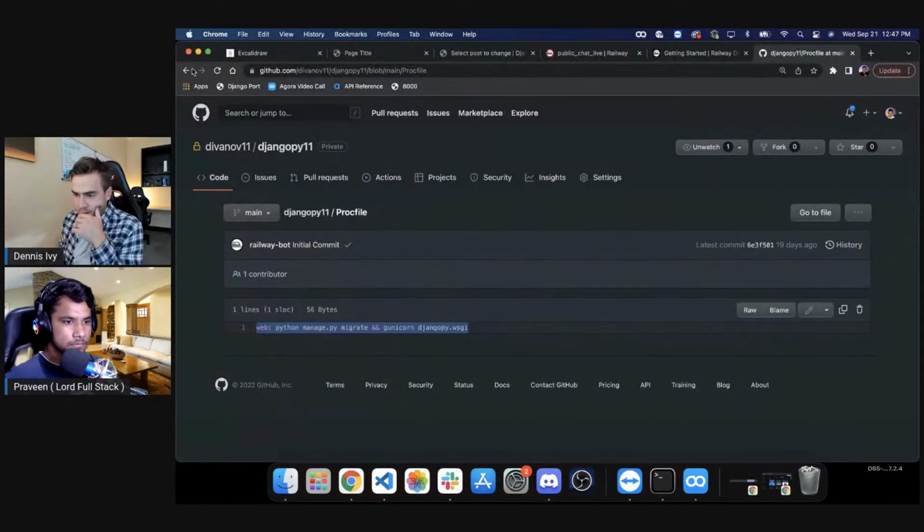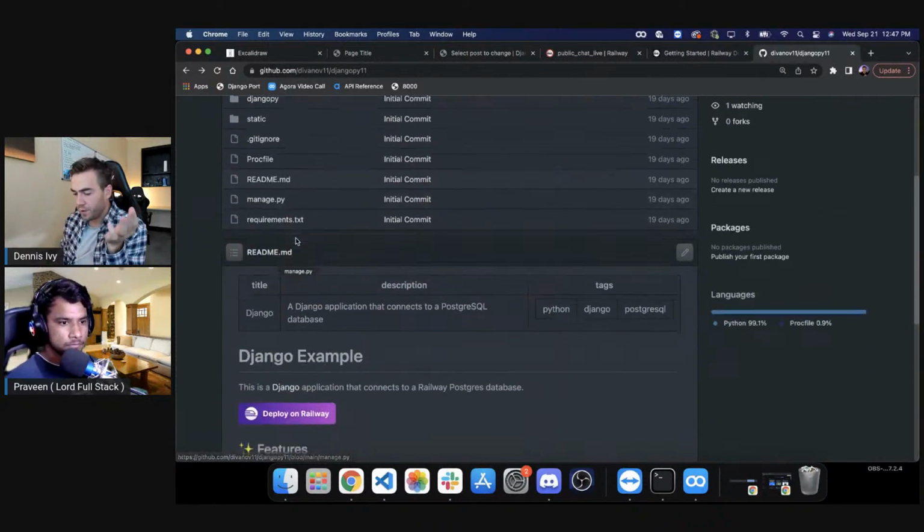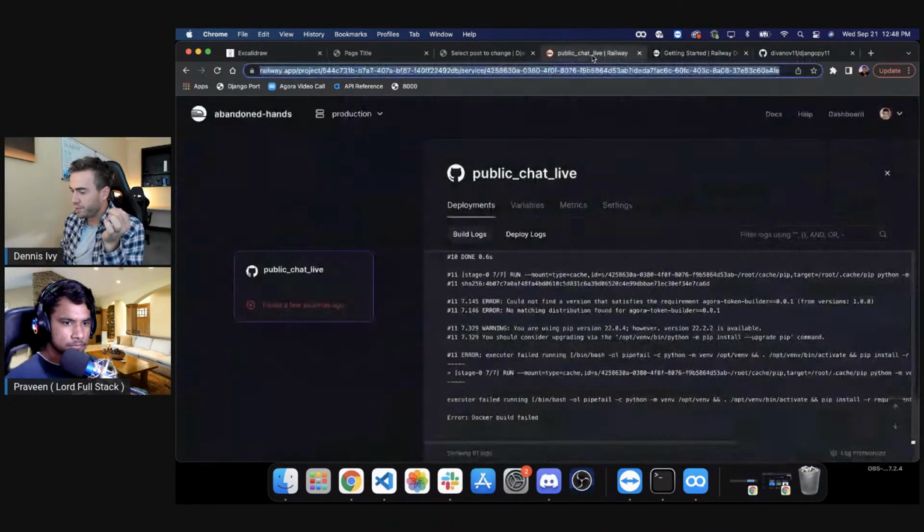Okay, let's see if there's anything else in there. No runtime, no. Yeah, that should be it. And let's see, I should be deploying on Railway right now.